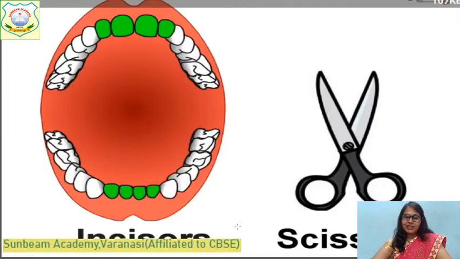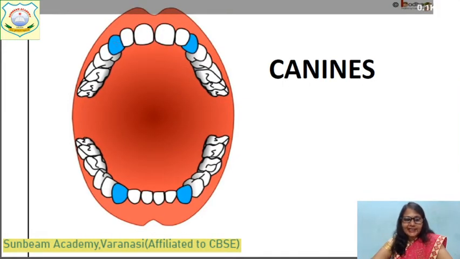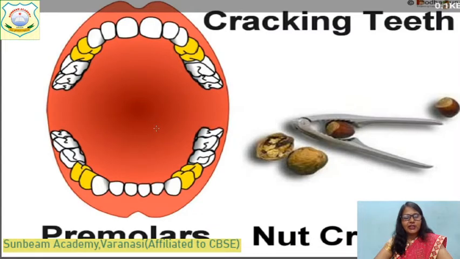You can see in this picture, these are incisors. They act like scissors. That's why the sound is incisors. When you draw, say it carefully. These are the incisors. Now, these are canines. I have shown you in that picture also, no? These are canines. Now, I hope you can easily recognize them. They act like a fork to tear the food.